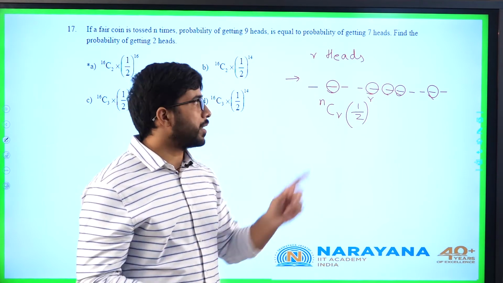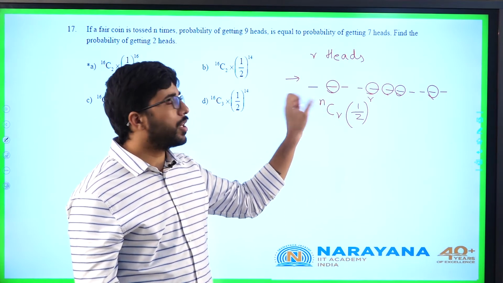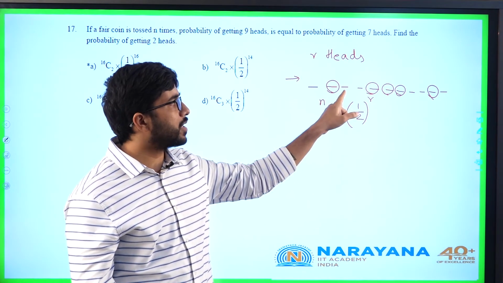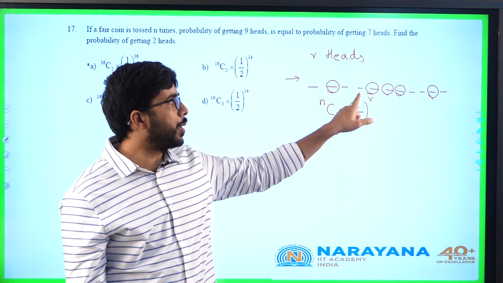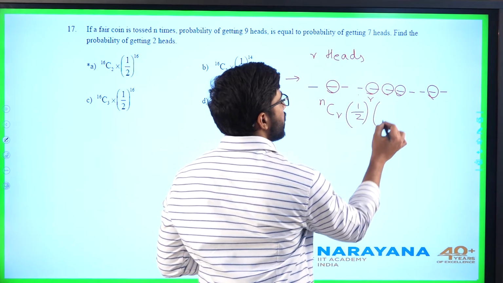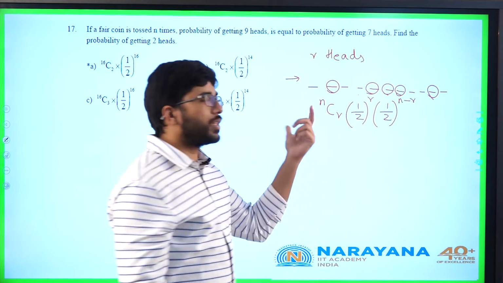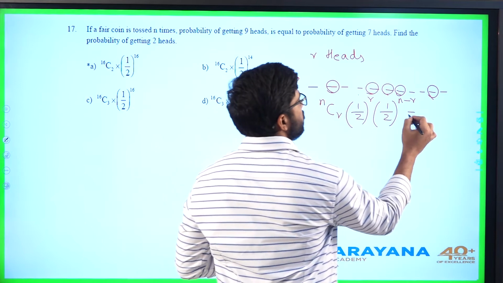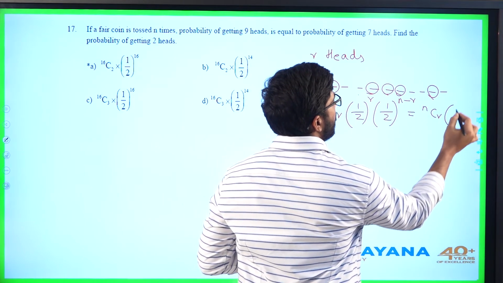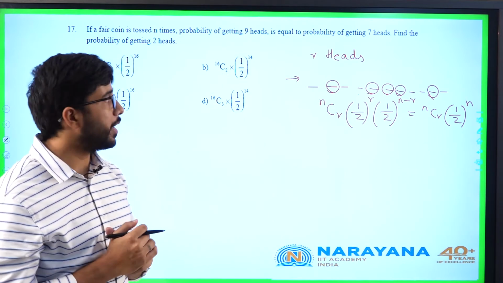We have one more condition here: in the rest, tails must also come. The probability of a tail coming in each place is 1 by 2. So tails coming is 1 by 2 whole power of n minus r. So what is the final value now? nCr into 1 by 2 whole power of n.